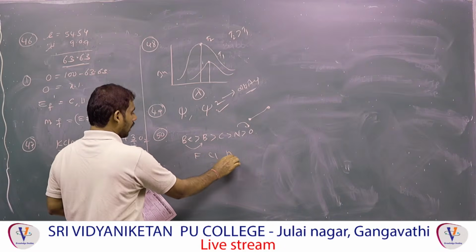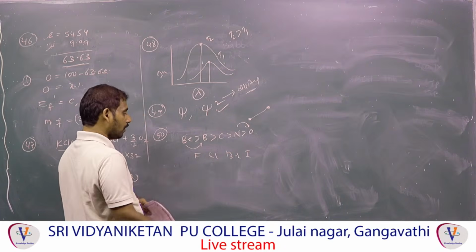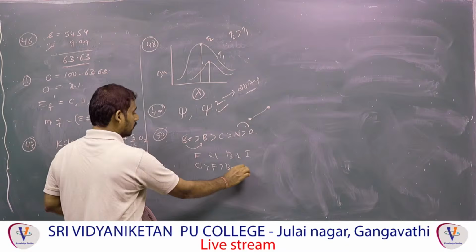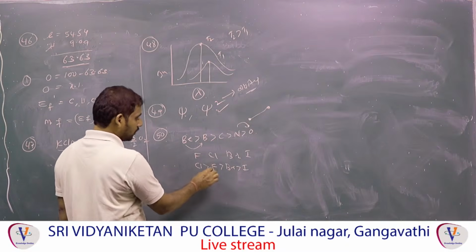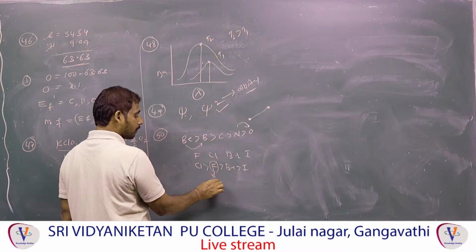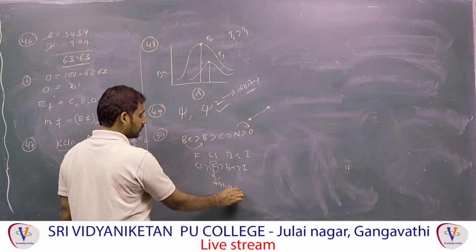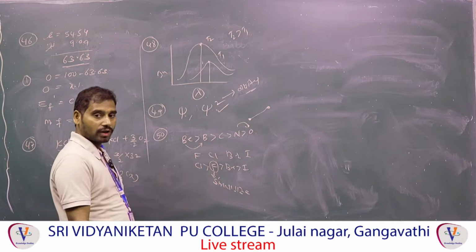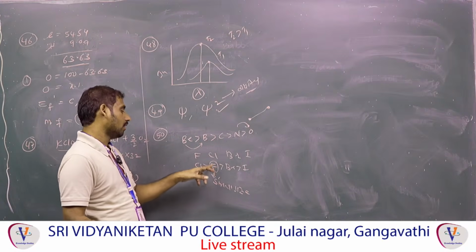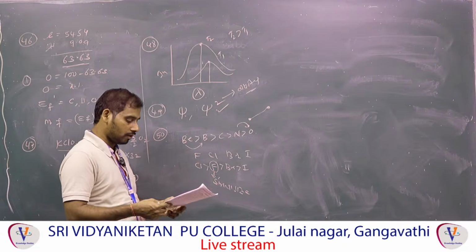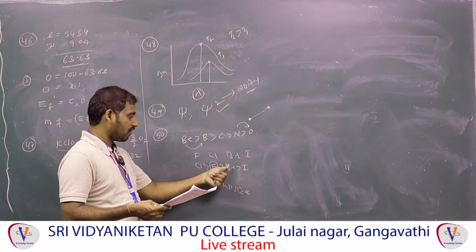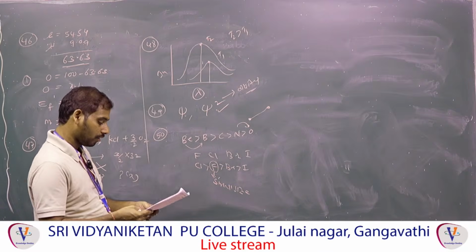Electron gain enthalpy: fluorine, chlorine, bromine, iodine. That is a group. The highest electron gain enthalpy is chlorine, after that fluorine, then bromine, then iodine. Why? Because fluorine has less electron gain enthalpy because of its small size. Small size means more electron repulsion. More electron repulsion means we cannot add an electron very easily. That's why it has less electron gain enthalpy compared to chlorine. So the correct order is first chlorine, followed by fluorine, then bromine, then iodine, but they have given it wrong. Next one.